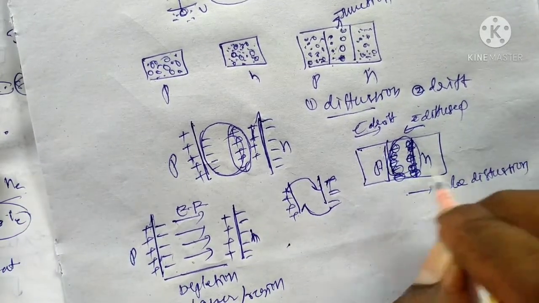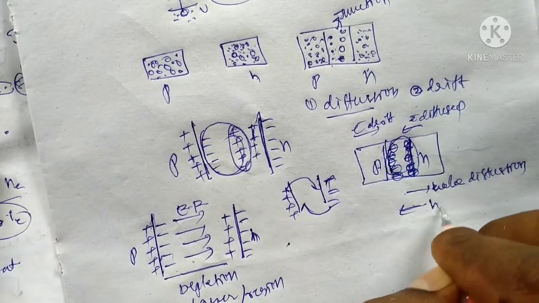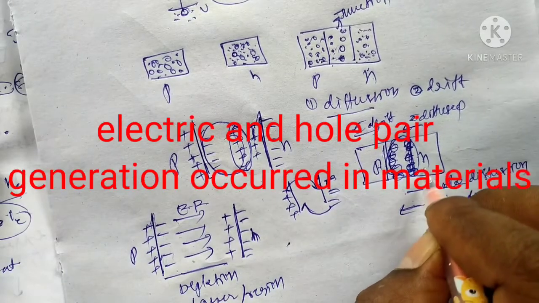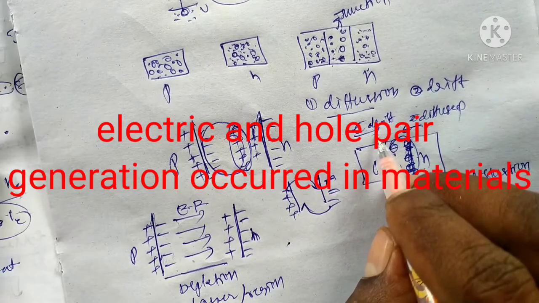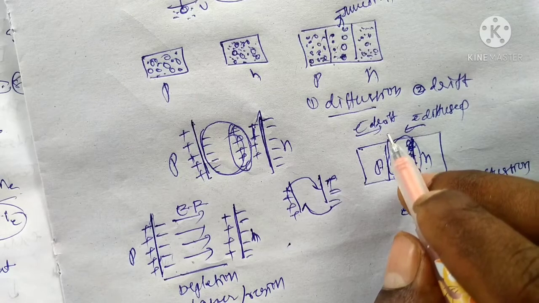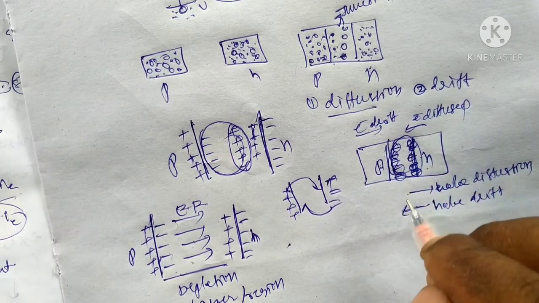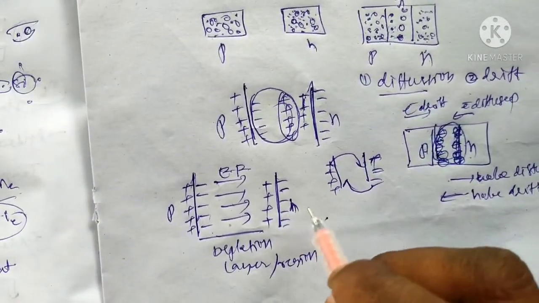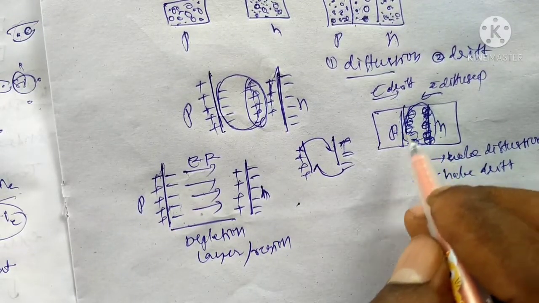Electron diffusion from P to N, and also hole drift from N to P. Diffusion and drift are always opposite in direction. The motion of the charge carriers due to the electric field is called drift. Like this, the electric field is applied, and the charge carriers move from P to N and N to P.